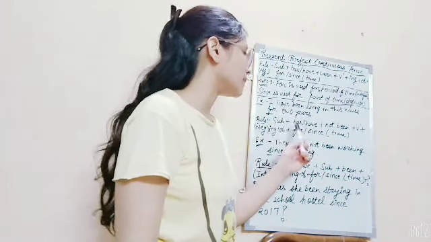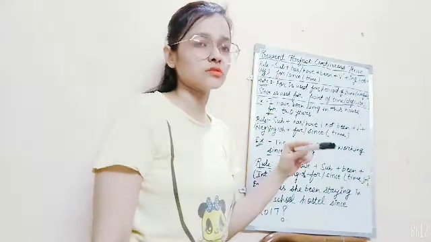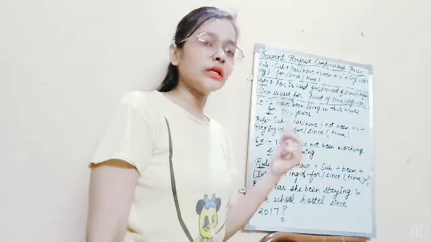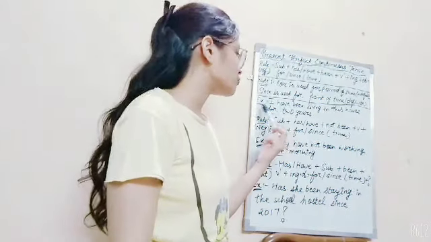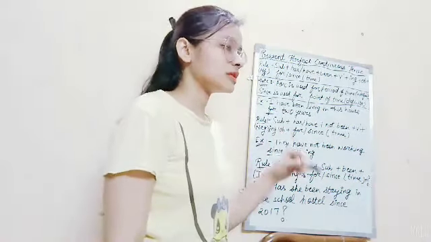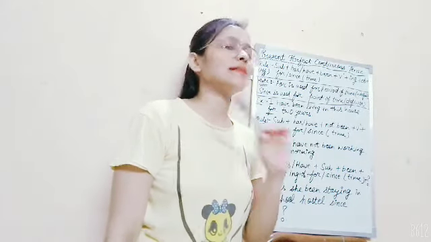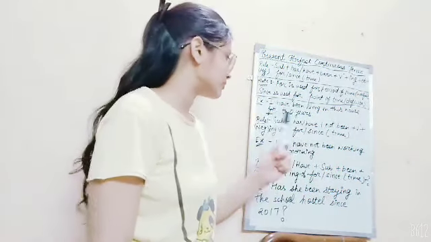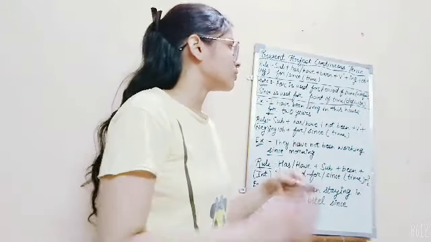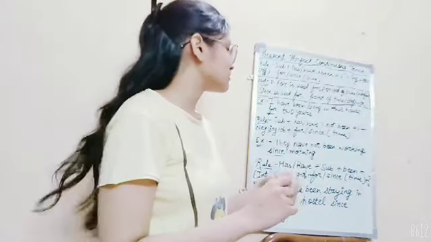Here it is not mentioned which are these 2 years, like from 2014 to 16 or 16 to 18. So we will use for here, not since. Since time period is not exactly mentioned, which is not definite. So you can also take many other examples like this.